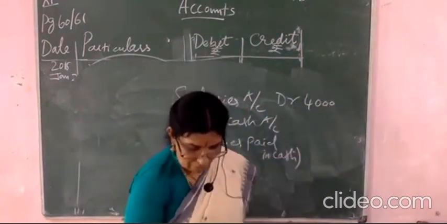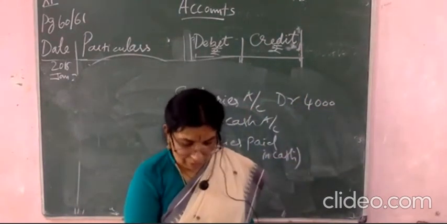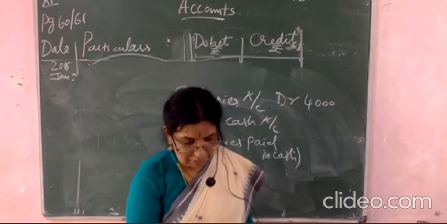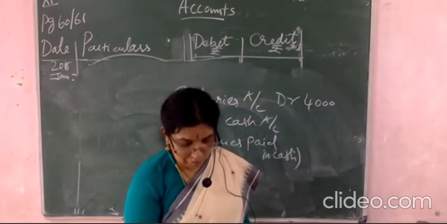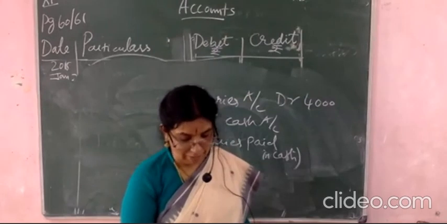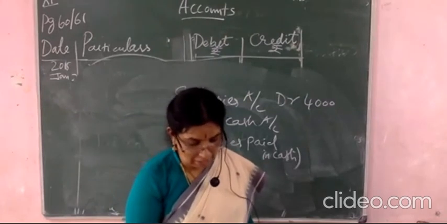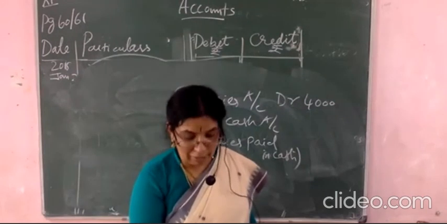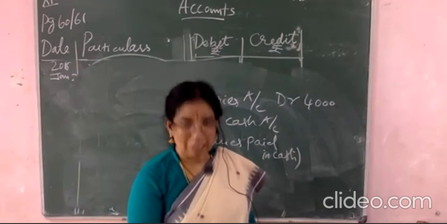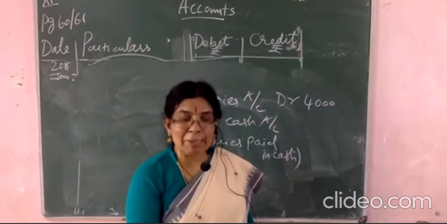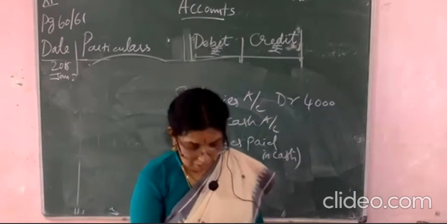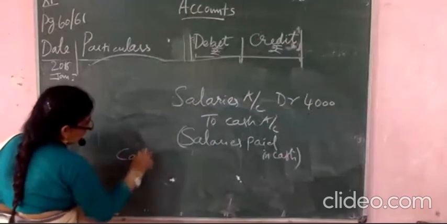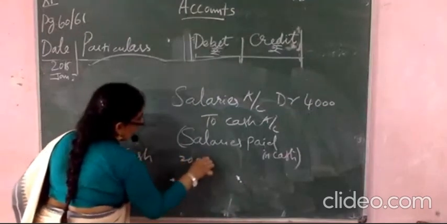Okay. And here you see the last one: purchased building from Kumar and company for 1 lakh, and an advance of 20,000 is given in cash. How much amount is given? You have given cash of 20,000 in advance. So you will write here cash, 20,000.